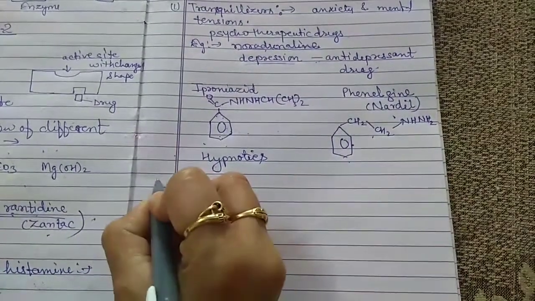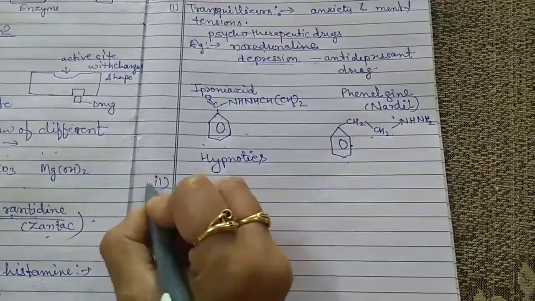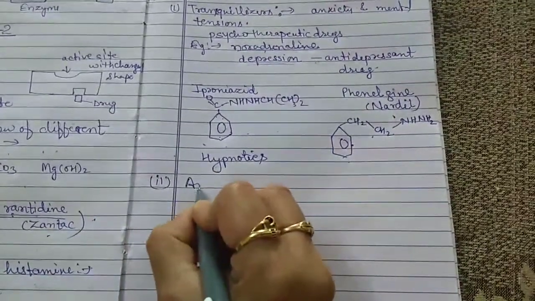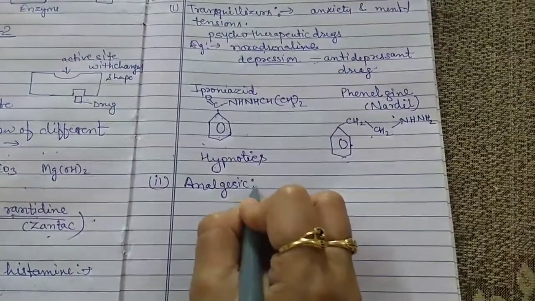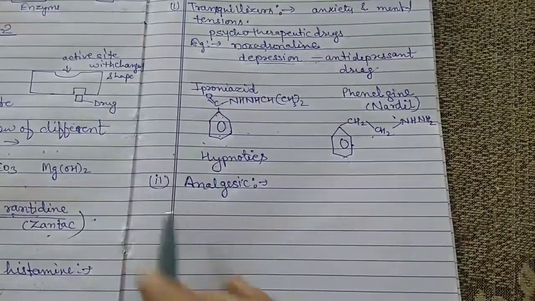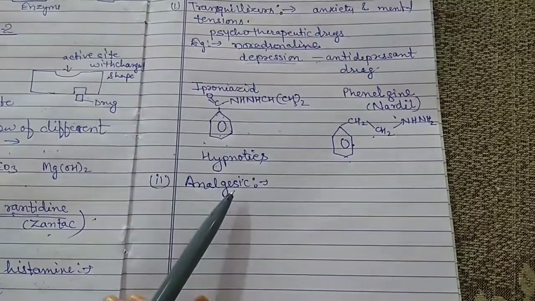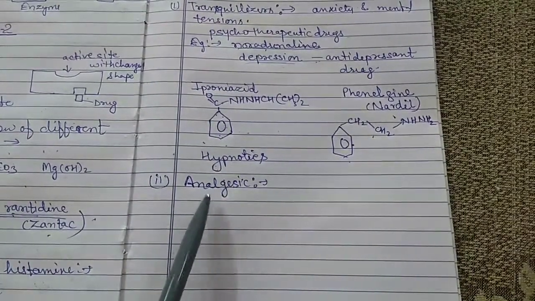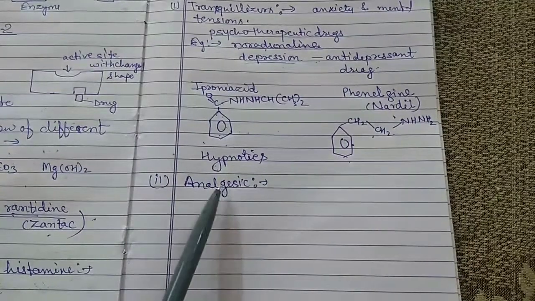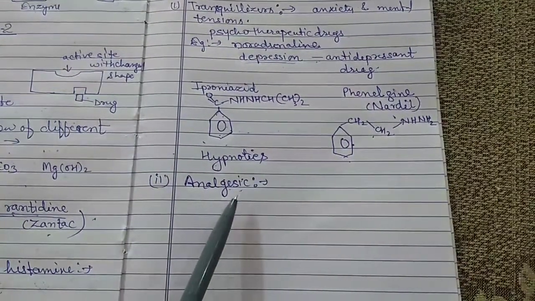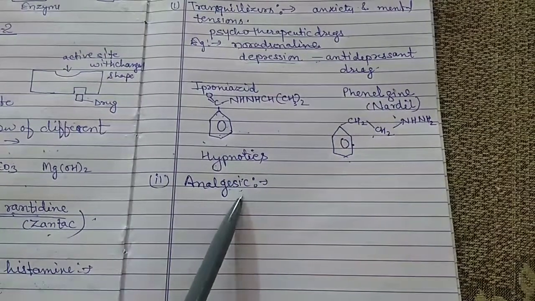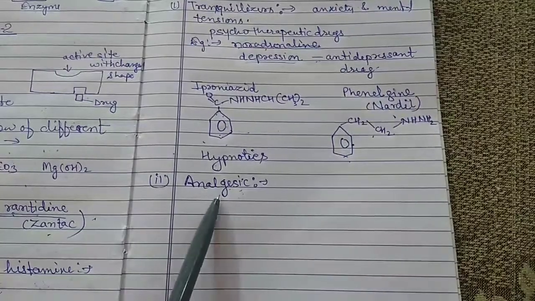Now the second category of the neurologically active drugs is known as analgesic drugs. The analgesics may be defined as the chemical substances which are used for relieving pain in the body by acting on the central nervous system.